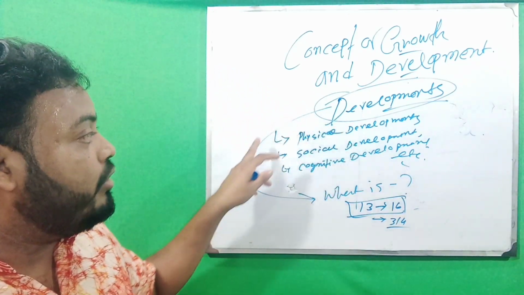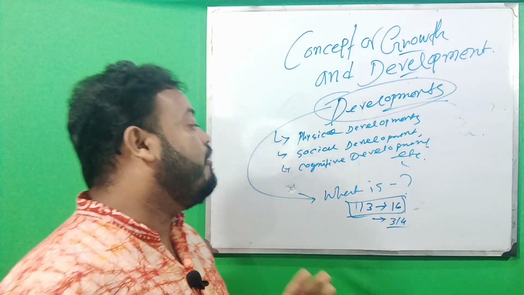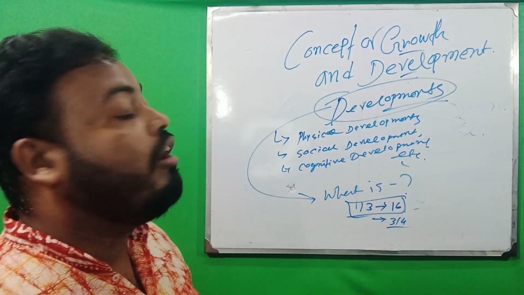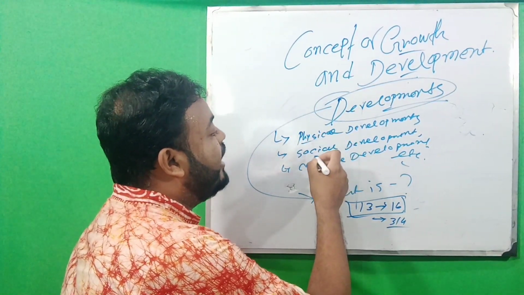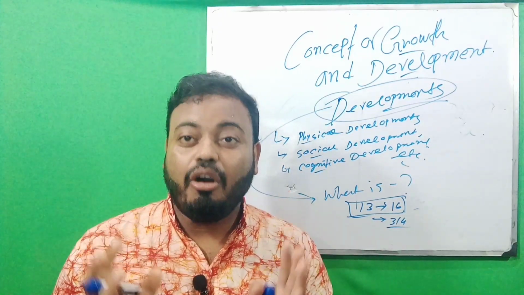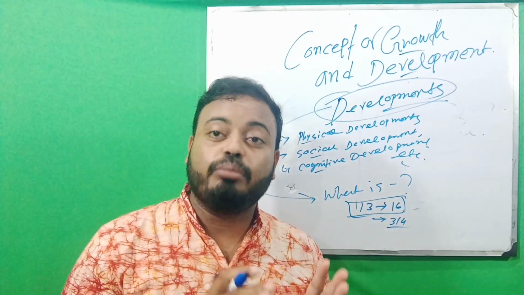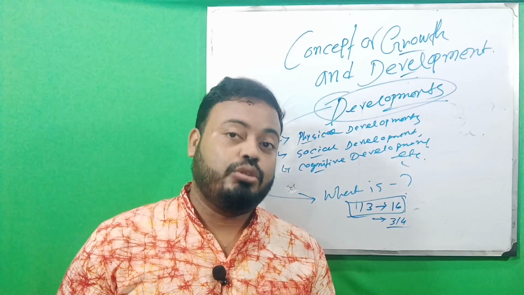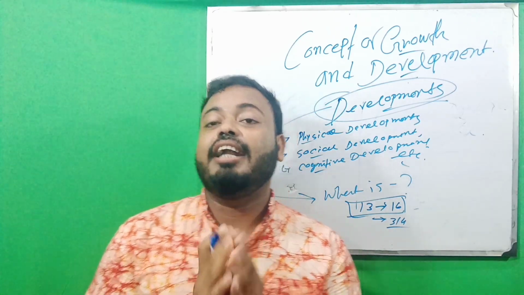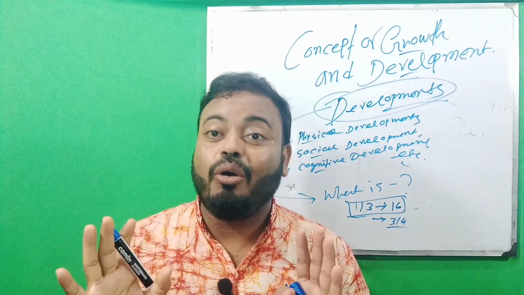So development maintains some order in our day-to-day life, and on the basis of the order we know about physical, social and cognitive development. So development is an order, an order maintained process in our life, and it is also related to growth. We know that growth is only a physical change, and it occurs in a limited time, but development does not occur in a few minutes.